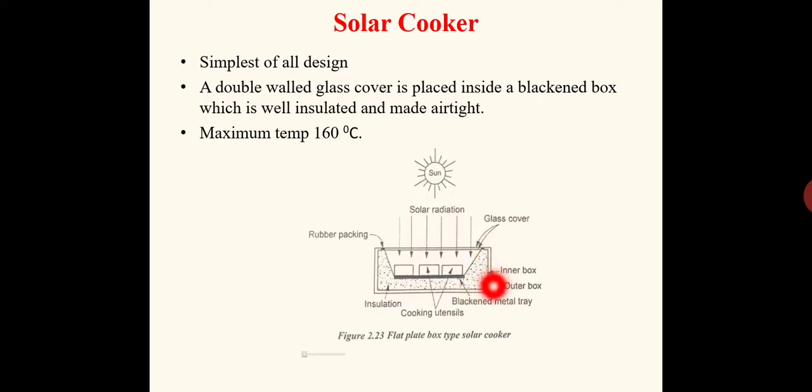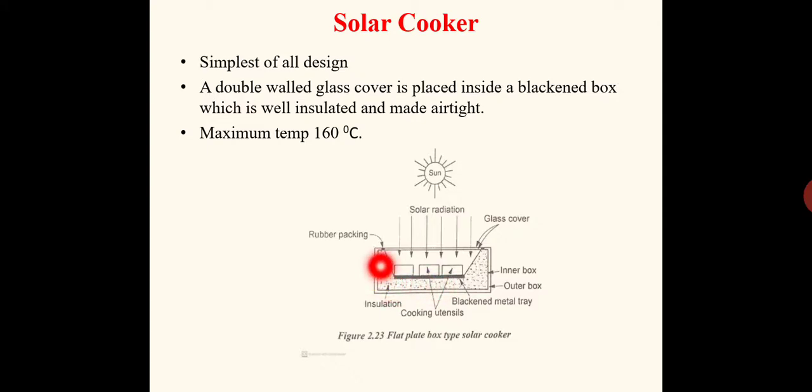Its structure is just like a box, and it will have two layers, an inner box and an outer box. In between, if possible, the space will be evacuated so that insulation can be provided. Apart from this, below the absorber plate there will usually be a thick insulation. You can see this dotted portion, that is the insulation. So that the absorbed heat energy will not be lost due to conduction and convection, etc.